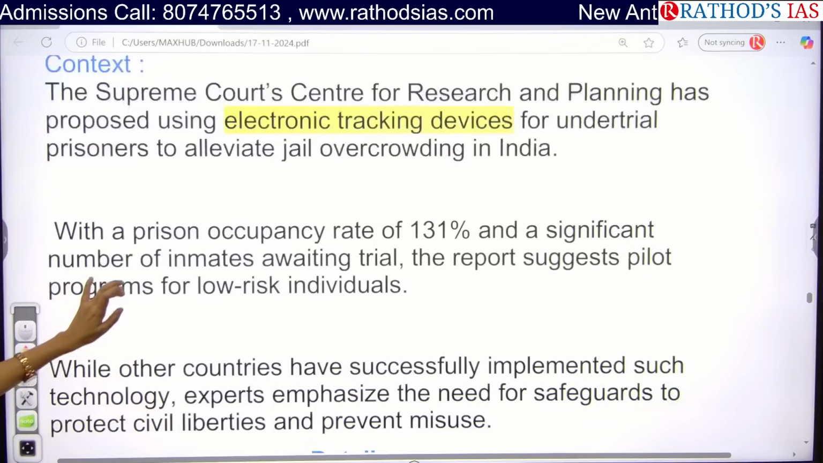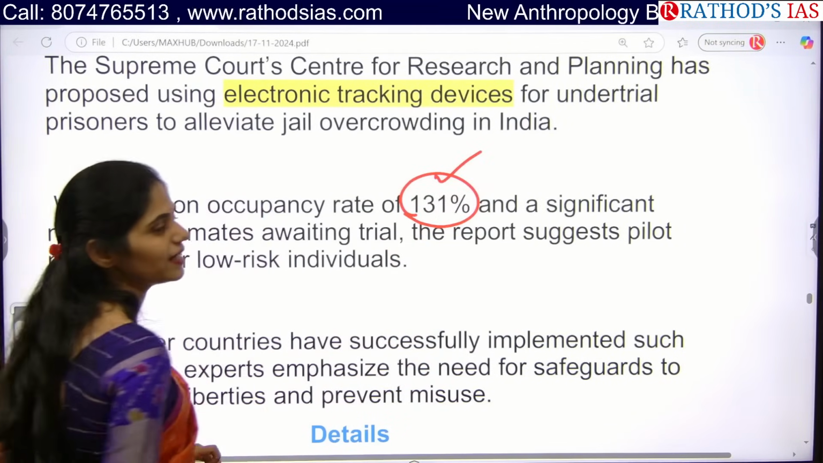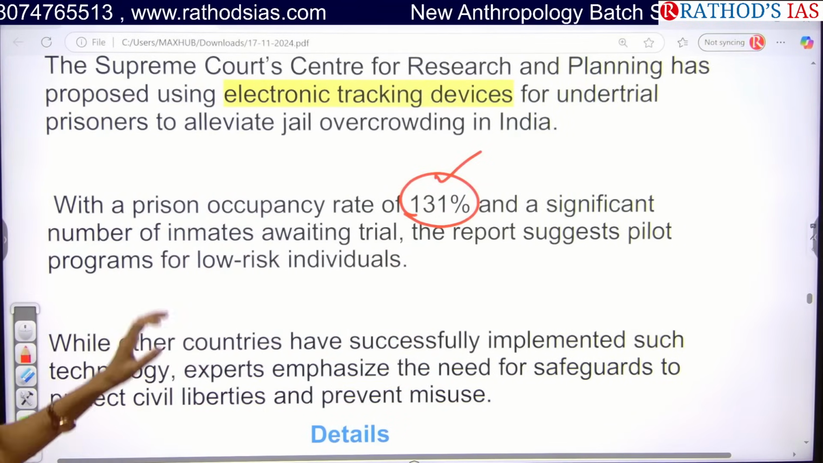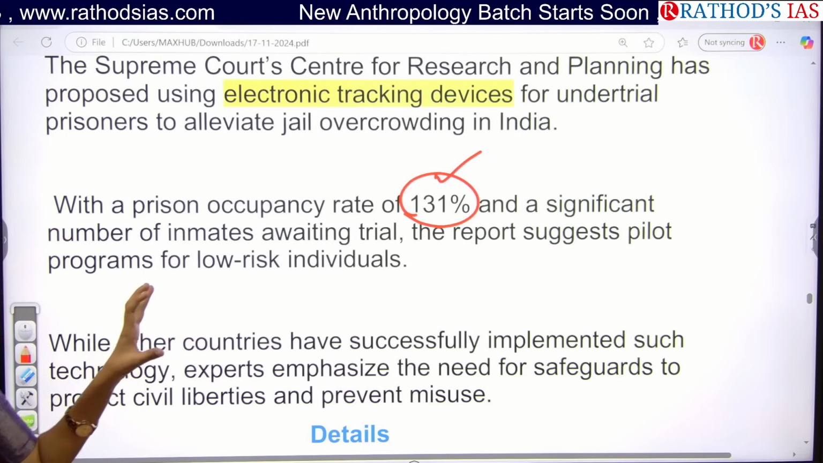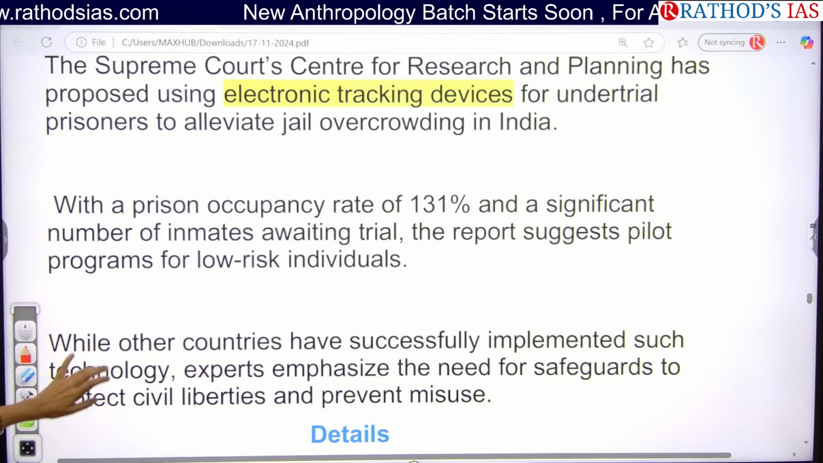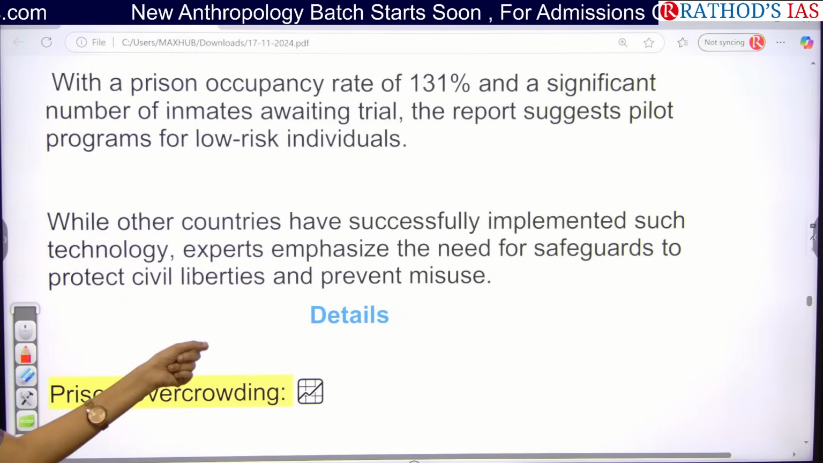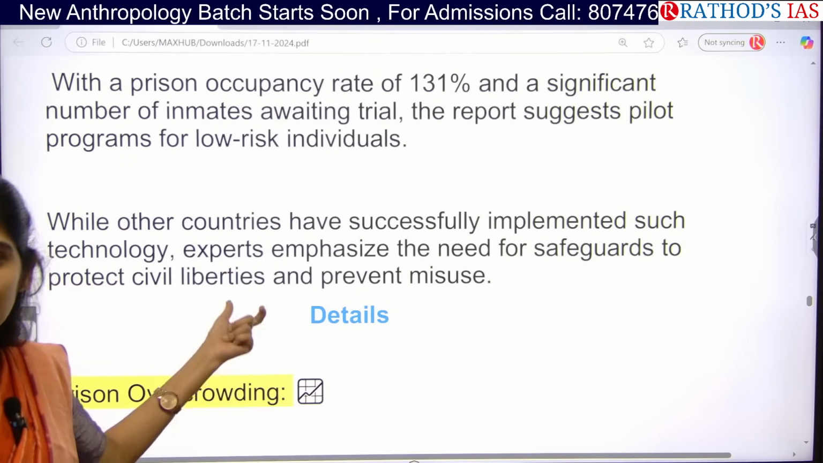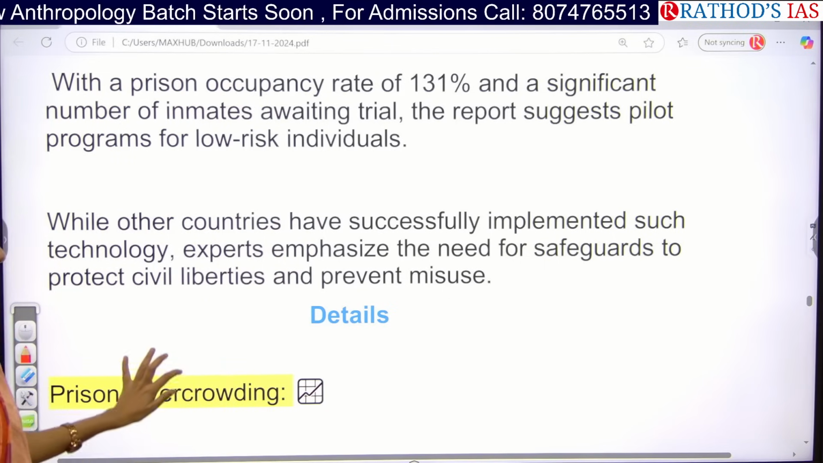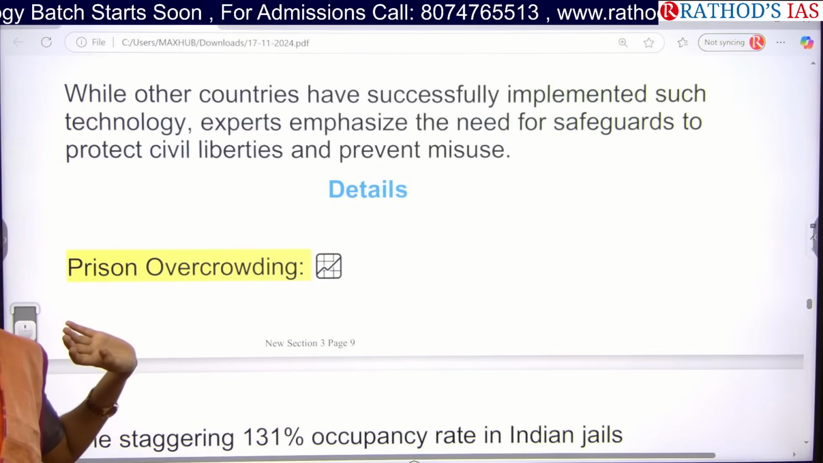So actually the problem here is in India we have an occupancy rate of 131 percent in our jails. Because of this, there is increasing crowding in jails, so we are going to use that. Especially some other countries are successfully using this kind of technique. So why can't we implement that in India so that we can decrease crowding of prisons, especially to protect civil liberties as well as to prevent the misuse of jails.